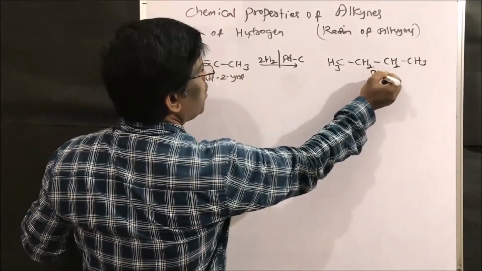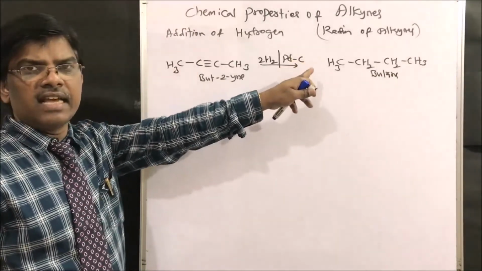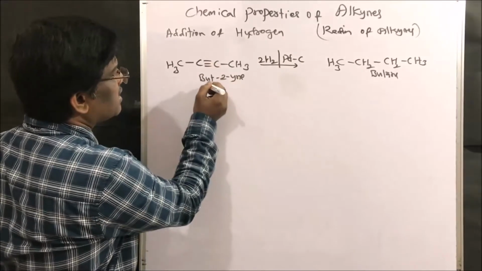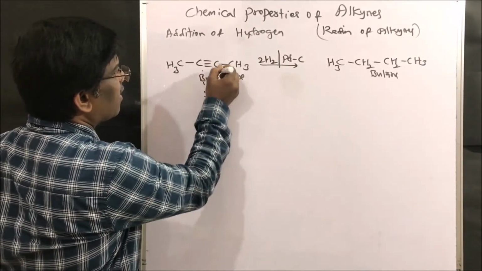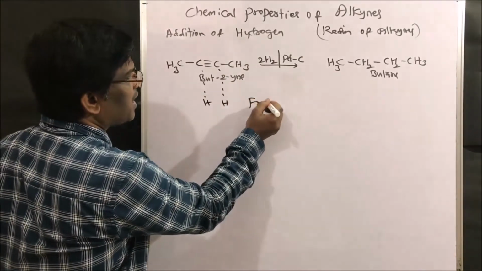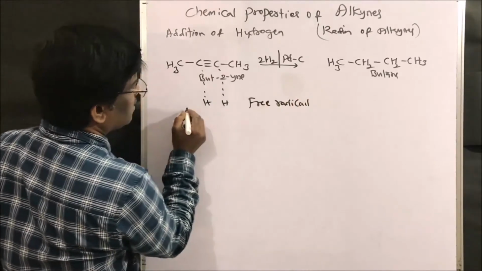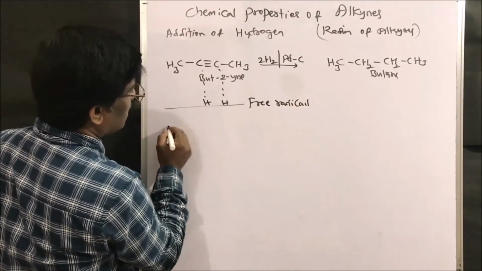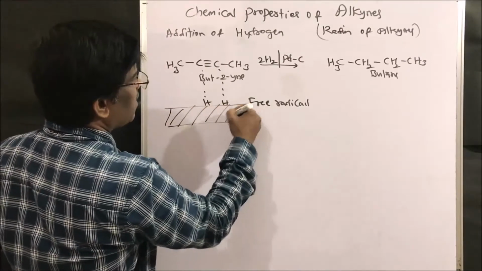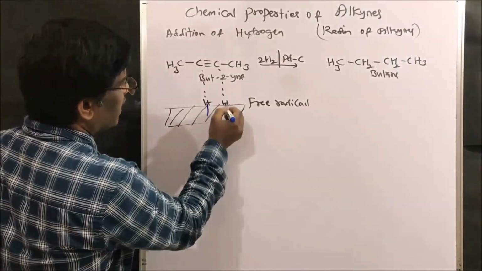So it is butane. Since it is a catalyst, it is metal catalyzed hydrogenation. The hydrogens will attack from the same side. If you think this is the metal surface of palladium, the hydrogens are attached like this.